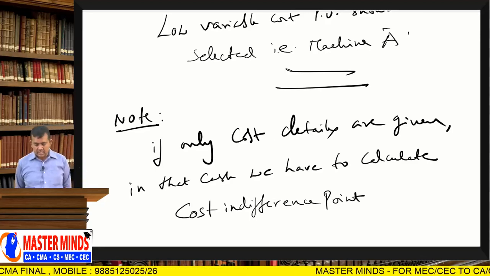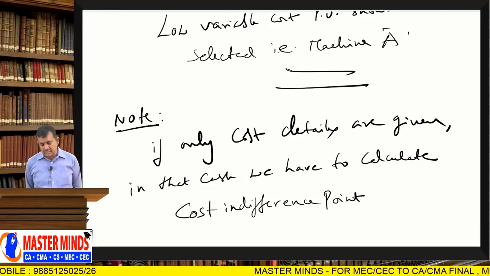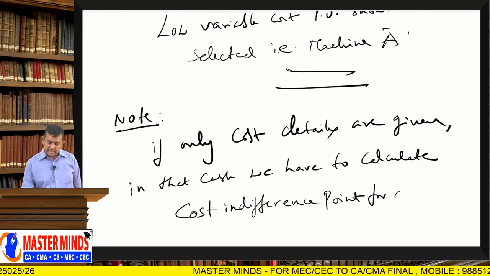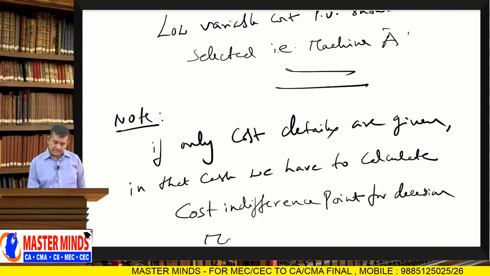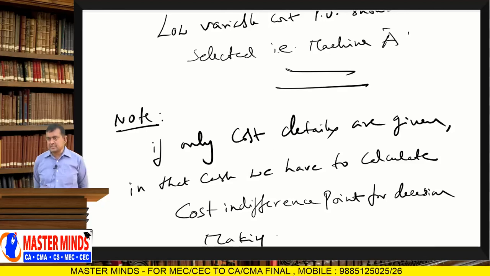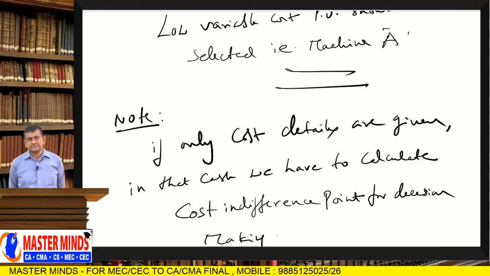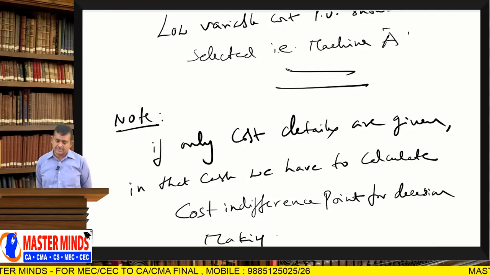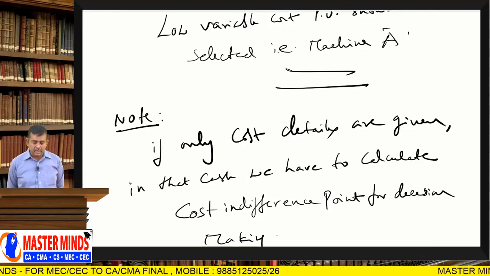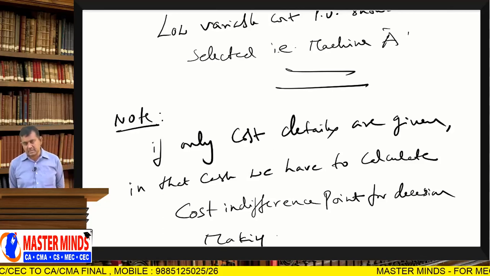In that case we have to calculate cost indifference point. If only cost details are given, we have to calculate cost indifference point for decision making. Cost details means fixed cost and variable cost: total amount of fixed cost, and per unit variable cost.